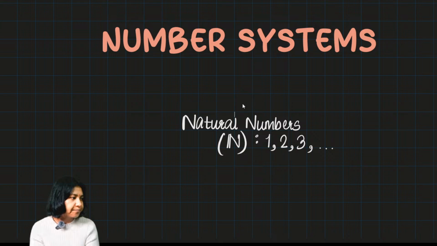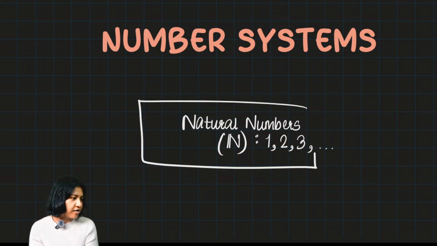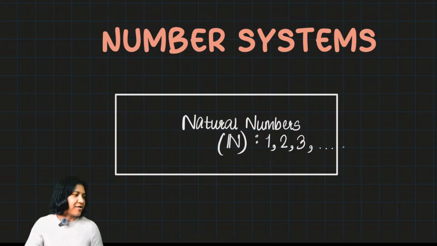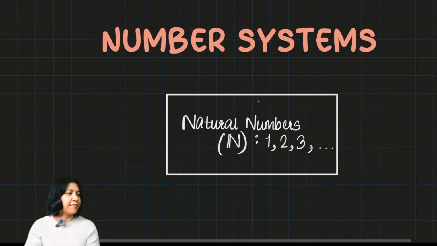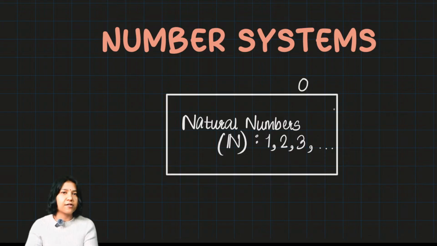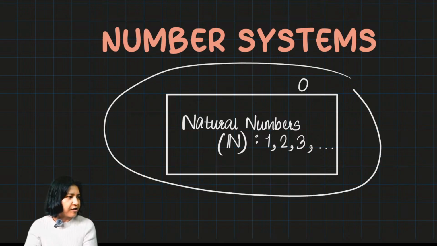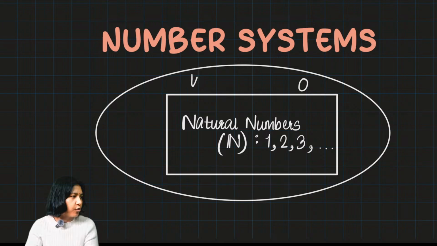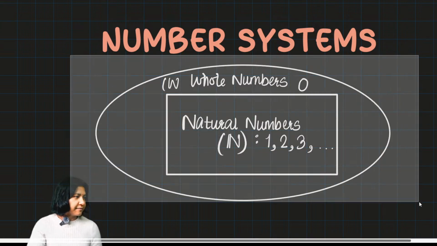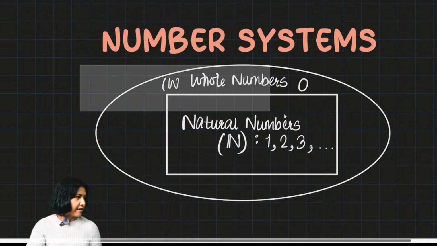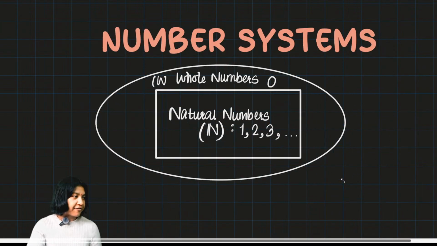So, as I said, the first family you have is your natural numbers. Okay? After that came your 0. Upon addition of this number 0, the new family now becomes your whole numbers, along with all the numbers that you had before that were used for counting. Whole numbers we denote by W. Alright. Now, what comes after the whole numbers.